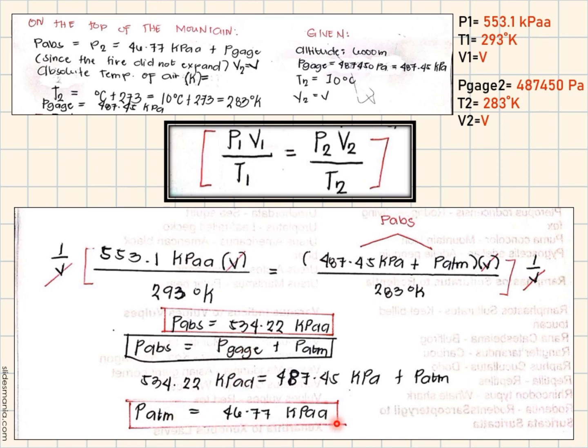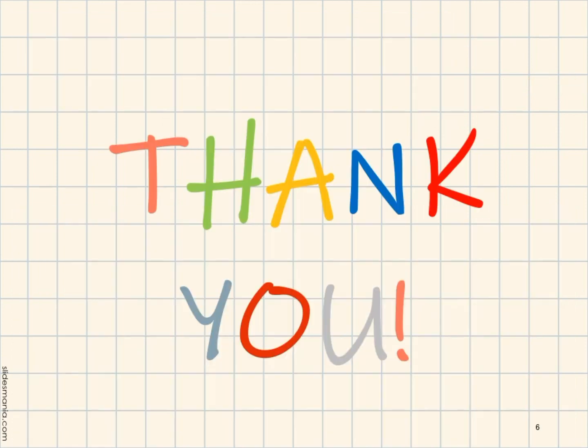Then to get the missing absolute pressure at the top of the mountain, add the atmospheric pressure 46.77 kilopascal absolute plus 487.45 kilopascal equals 534.22 kilopascal absolute.